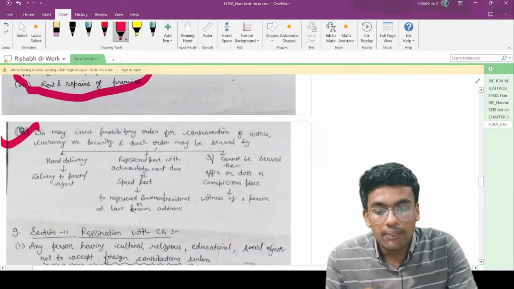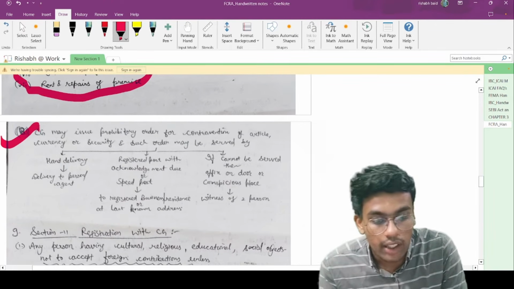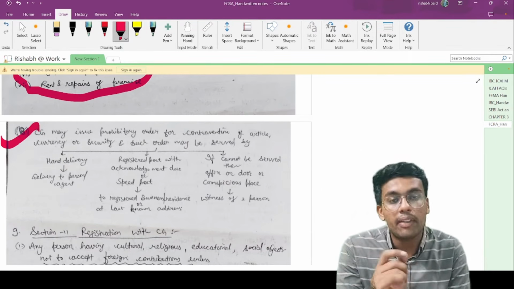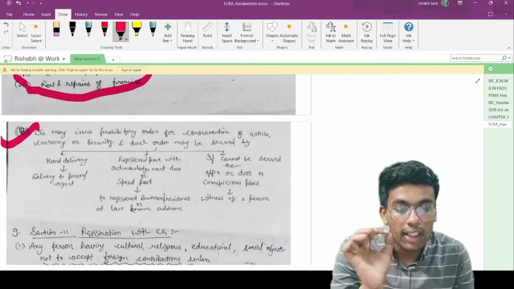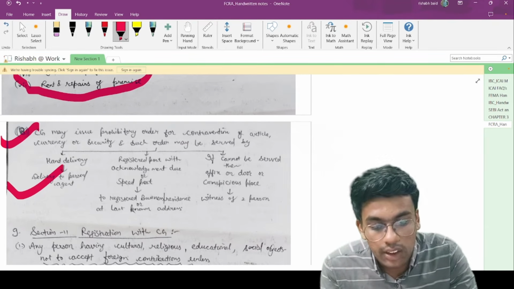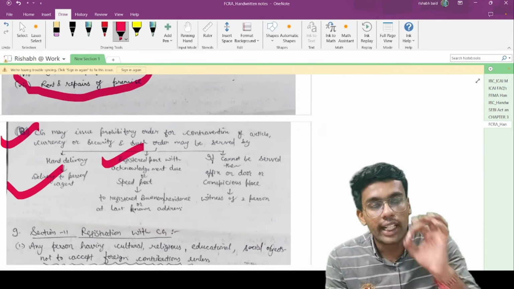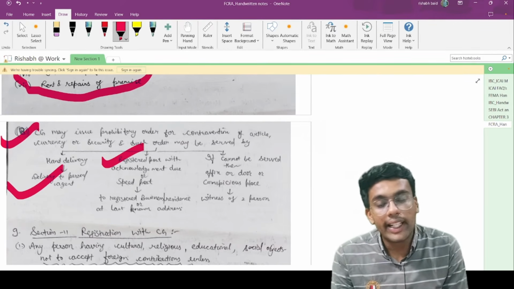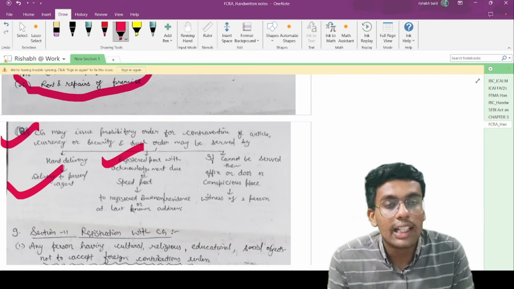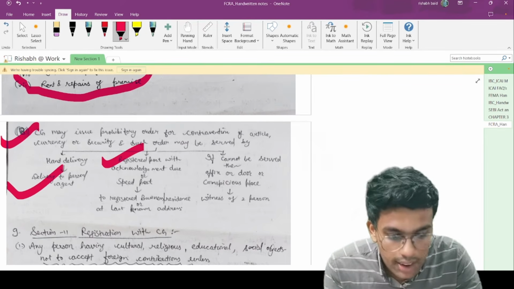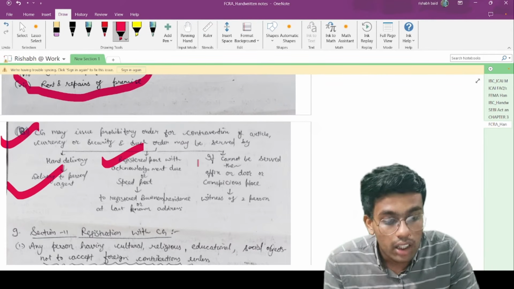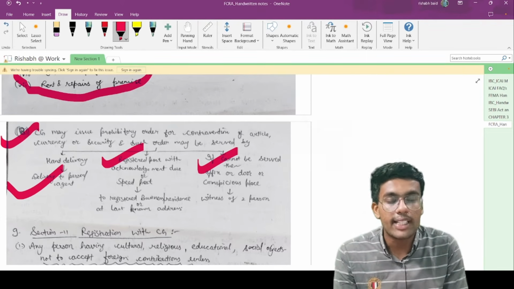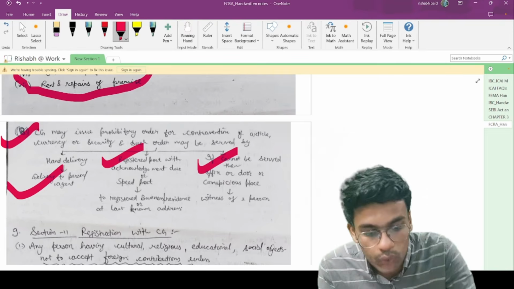Point number 8 talks about how the central government may issue a prohibitory order for contravention of an article, currency or security. Such an order may be served by hand delivery to the person or the agent, by registered post with acknowledgement due, or by speed post to the registered office premises or the business place, or the last known address of the trust or the applicant. If it cannot be served, then it is affixed on the door or a conspicuous place in the witness of 2 persons.